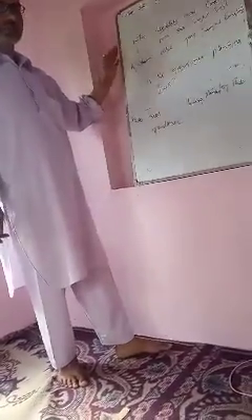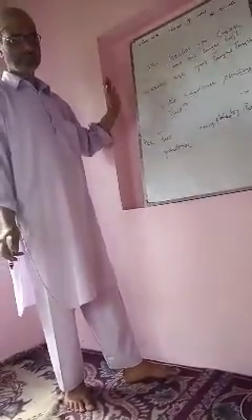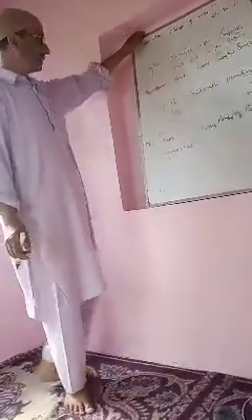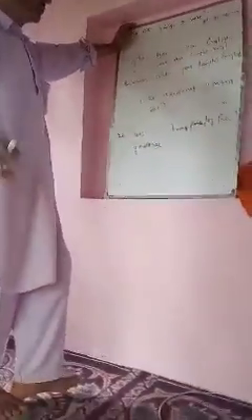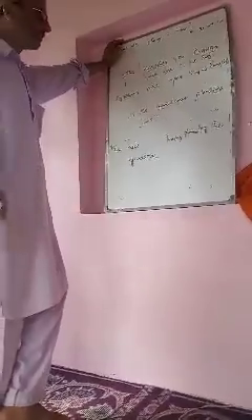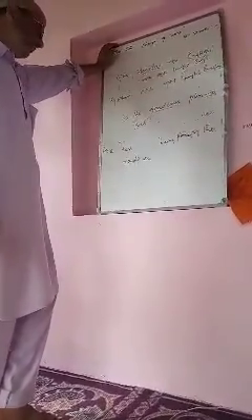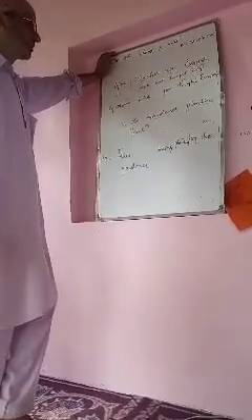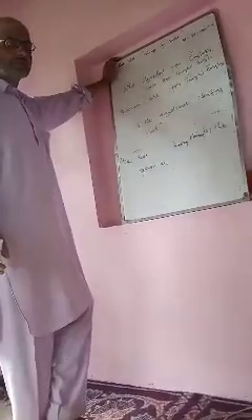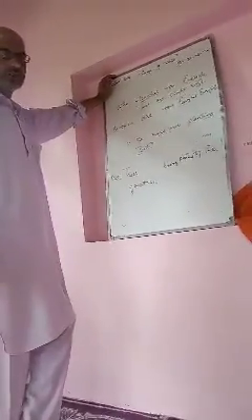If the active voice is interrogative, the passive voice will also be interrogative, but the rest of the rules remain the same. And now there are some cases where there are two objects. How we will convert them into passive voice, inshallah we will discuss tomorrow.